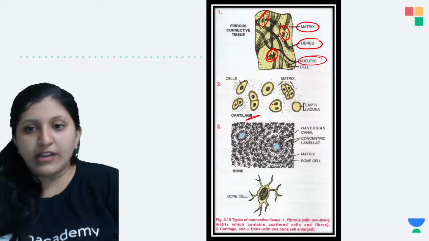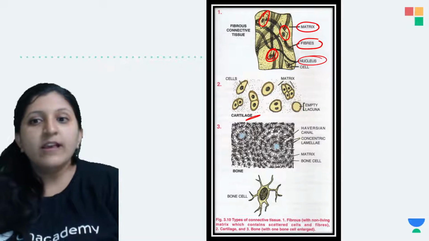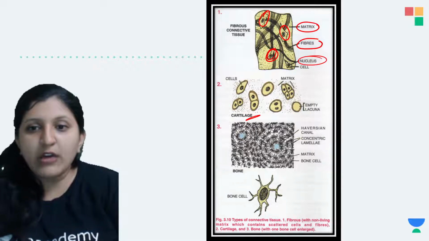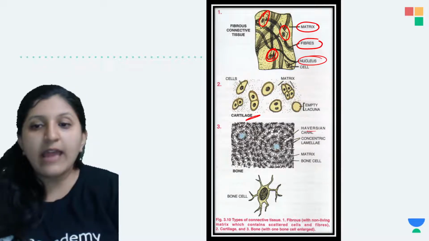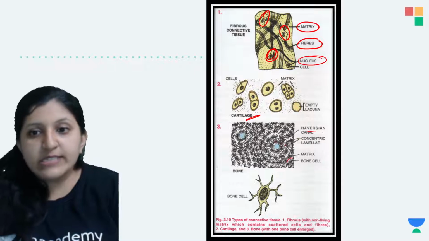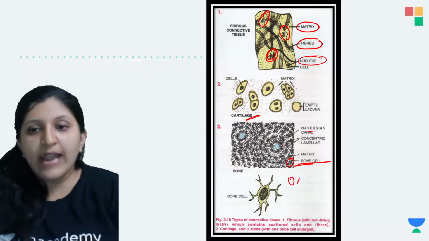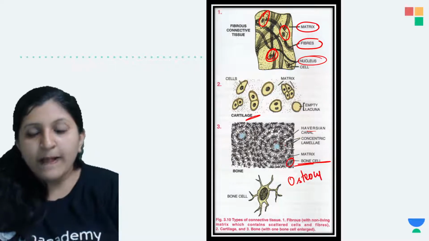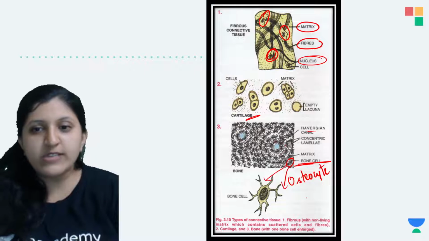This is in the case of a cartilage. When we mention cartilage, the matrix is there, and there is a cell again. This is the empty lacuna you can find. Now this one is a bone. In the center what you see is a Haversian canal. These are the concentric lamellae. In between you can find a matrix. This individual cell what you see is a bone cell, which is called an osteocyte. So this one is a bone cell, and they have enlarged it here.